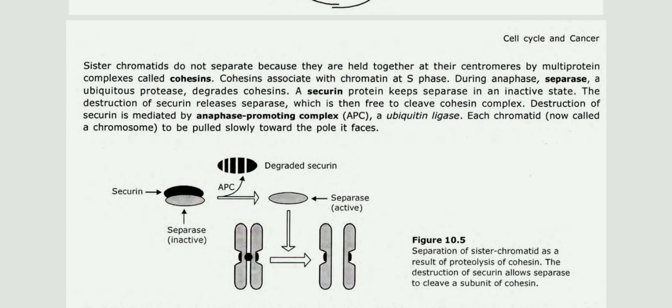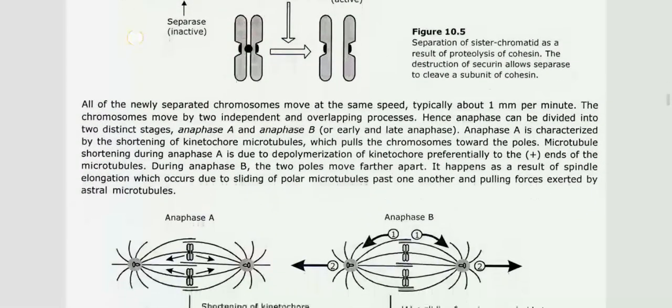Here securin is there, separase in inactive form. Later securin is degraded, and separase is there in the active form. So the separation of sister chromatids is a result of proteolysis of cohesin. The destruction of securin allows separase to cleave a subunit of cohesin. Then all of the newly separated chromosomes move at the same speed, typically about 1 micrometer per minute. The chromosomes move by two independent and overlapping processes. Hence, anaphase can be divided into two distinct stages, anaphase A and anaphase B, or early and late anaphase.